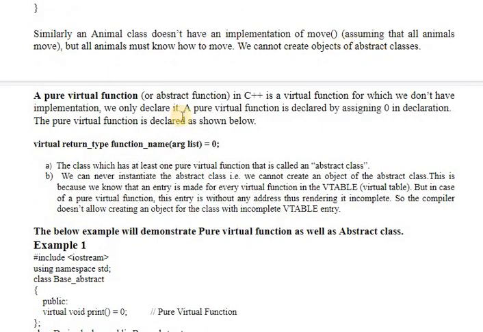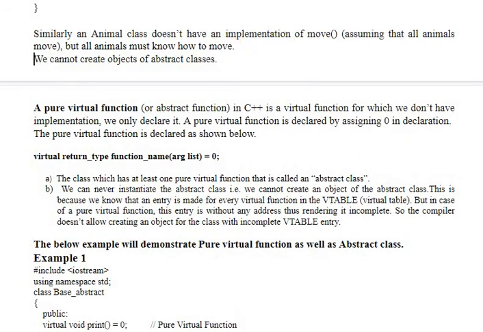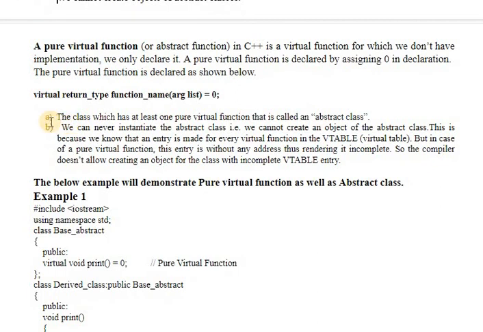We will see the example also. First of all, look at these points. The class which has at least one pure virtual function is called an abstract class. A normal class, if it has a pure virtual function, becomes an abstract class. We can never instantiate an abstract class, or you can say that we cannot create an object of the abstract classes.